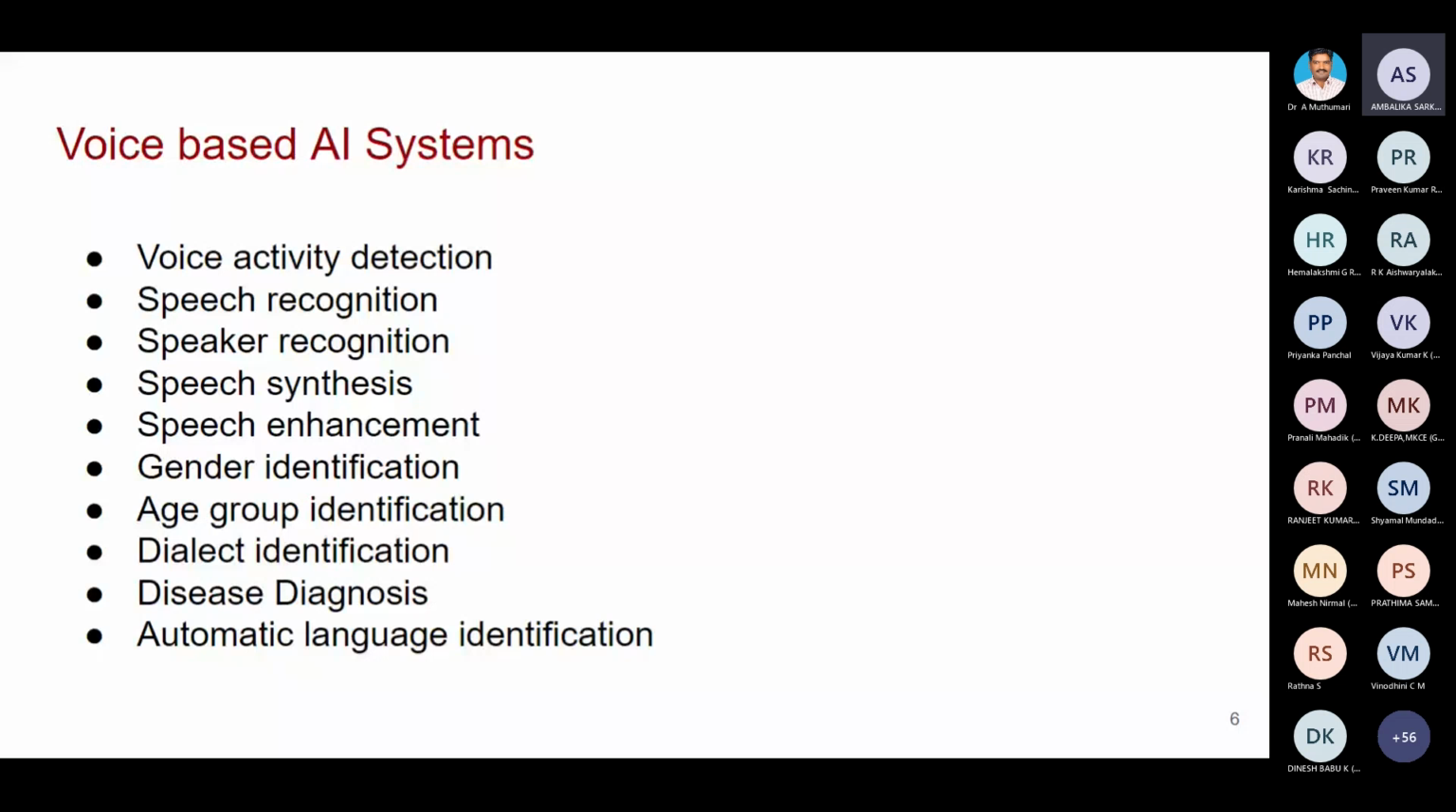Then speech synthesis. Speech synthesis is just the opposite of speaker recognition. Here, text is given and the system artificially produces the speech. That is called speech synthesis. Normally in railway stations and airports, people use this for making announcements. They type only the text, and it is converted into speech. That is the purpose of speech synthesis.